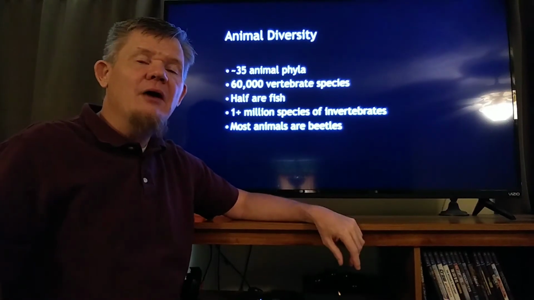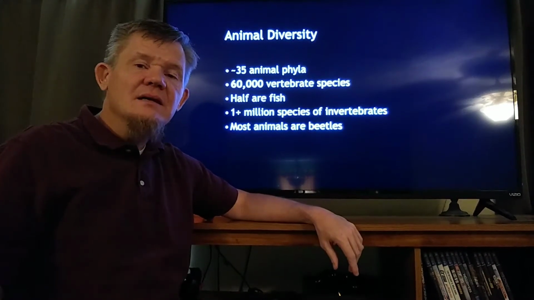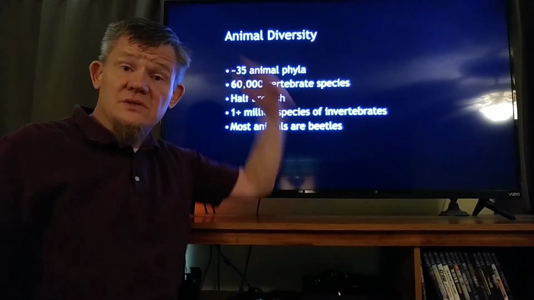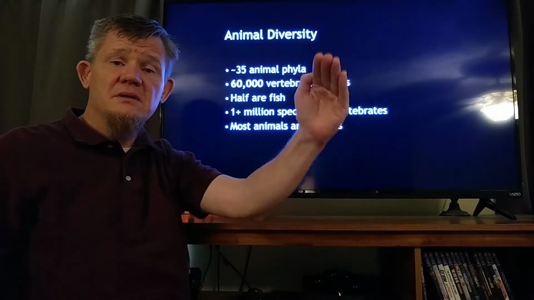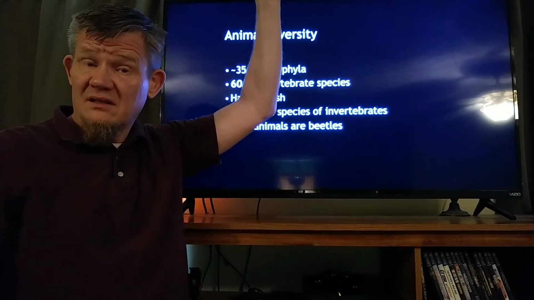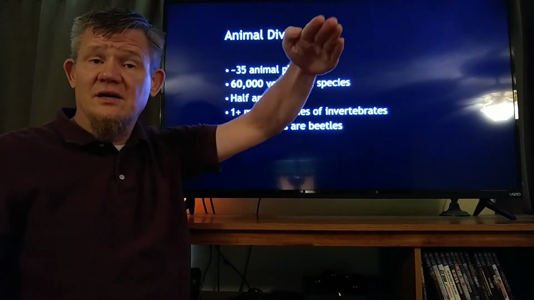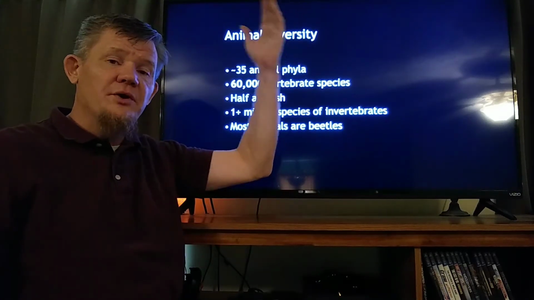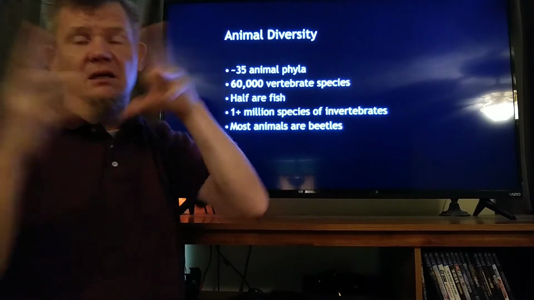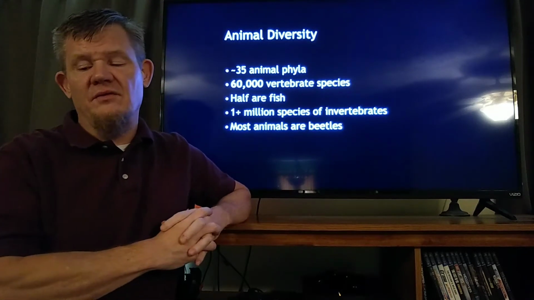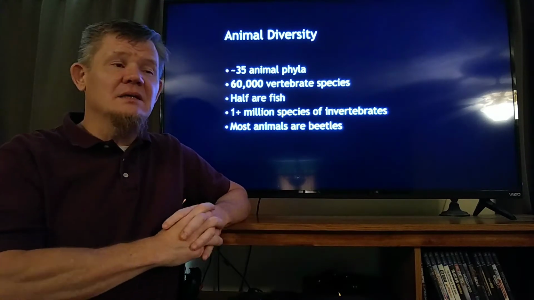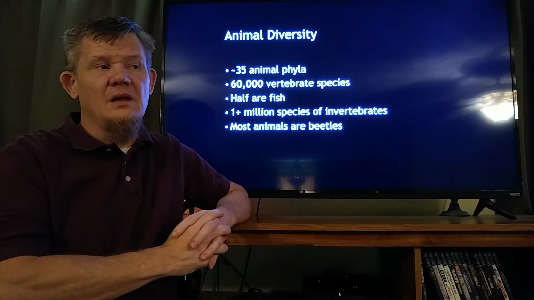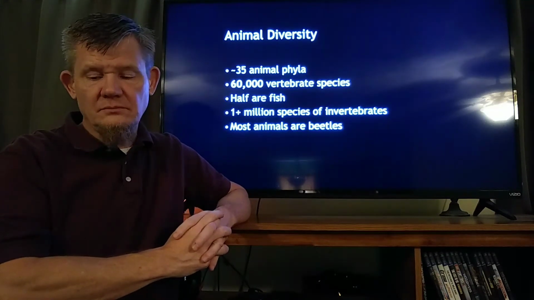There are about 35 different phyla of animals. Remember, domain, kingdom, phylum, continent, country, state. There are about 35 different states of animals. There's about 35 different phyla of animals, and we're going to talk about, give or take, about a dozen of them, of the most common ones.